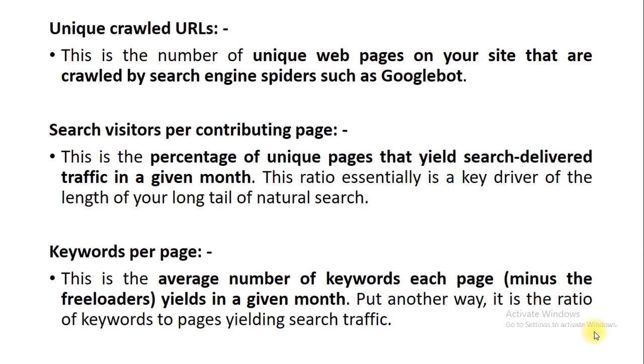Next is search visitors per contributing page. How many search visitors are there on a particular page? You need to find out this ratio over a given period of time, that during this amount of time this many customers are there.